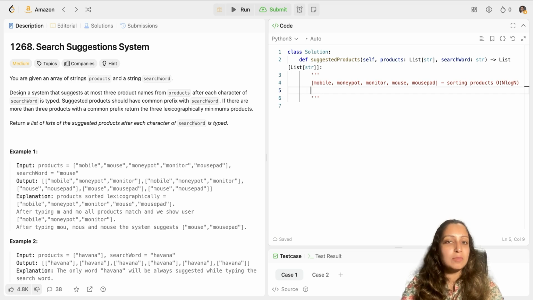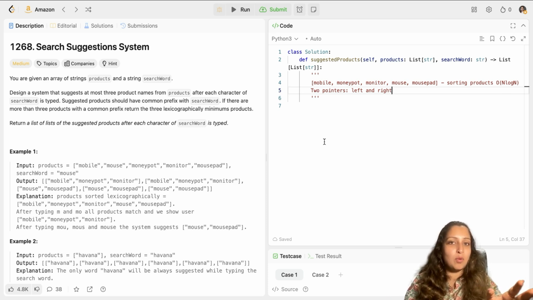After that, I'm going to take 2 pointers, a left pointer and a right pointer. My left pointer is going to be at the beginning of this list and my right pointer is going to be at the end of the list. And I'm going to run that 2 pointer approach which we have used endless number of times. I'm going to move my pointers accordingly if the characters match with the words at the left pointer or right pointer.